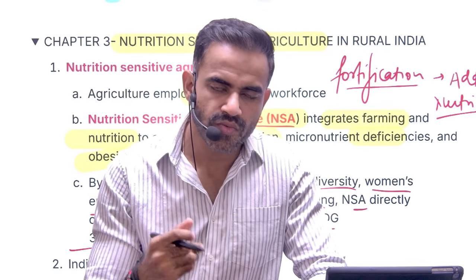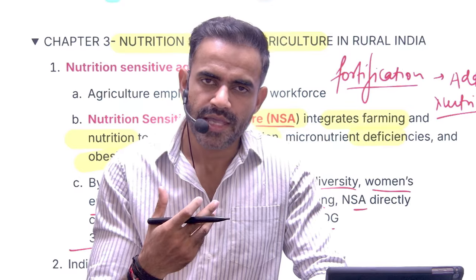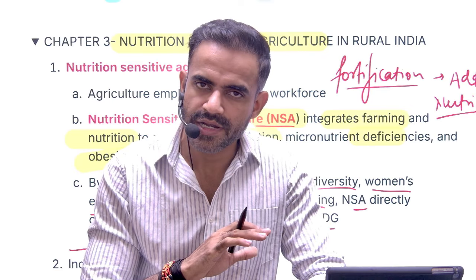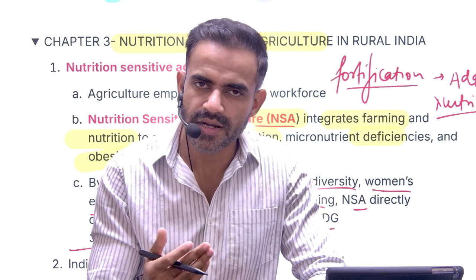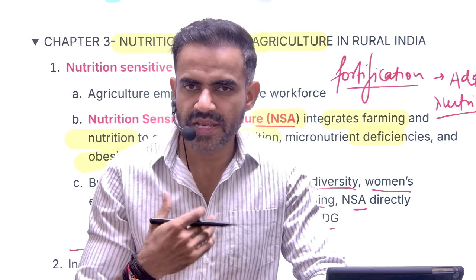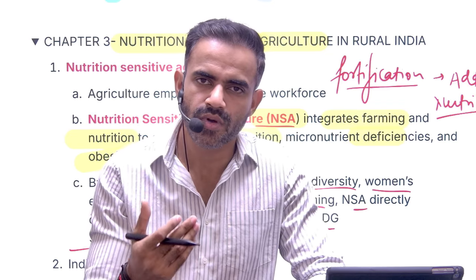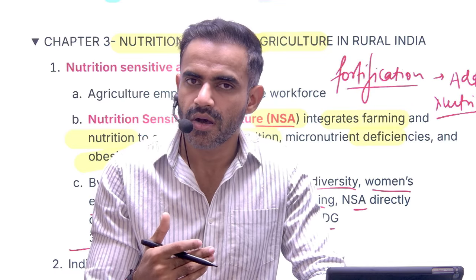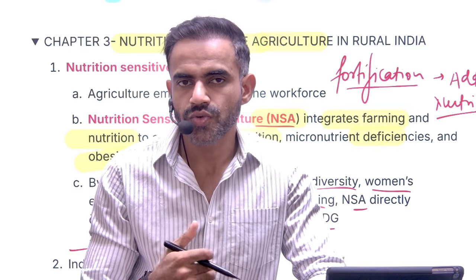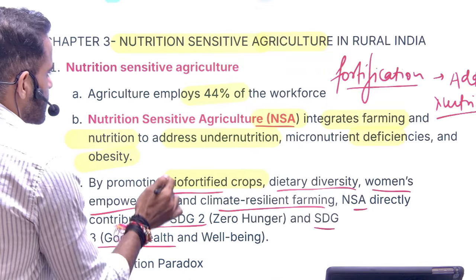If we are able to improve the situation of agriculture, it will address the problem of poverty, hunger, and nutrition. So this is how you can connect it. Whenever you are giving any suggestion related to, let's say, nutrition, or improving the health of people, use this term nutrition sensitive agriculture.